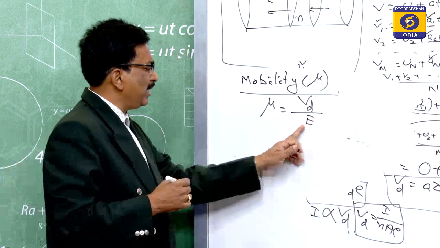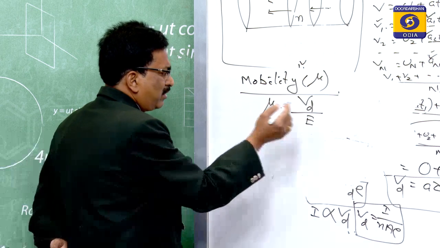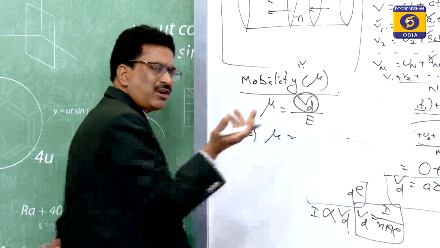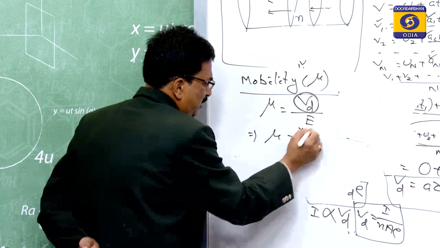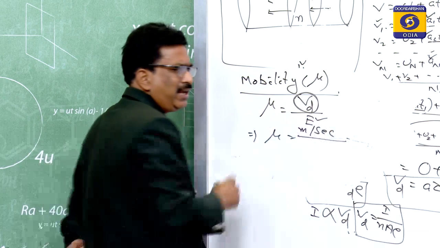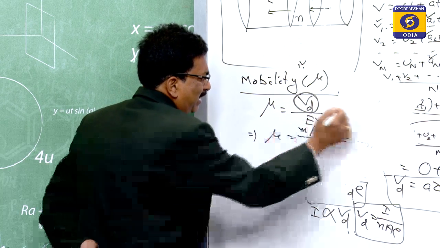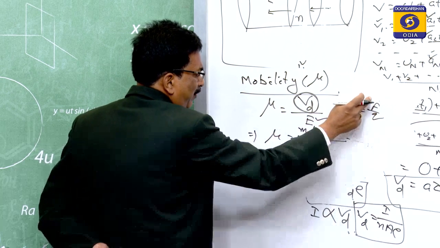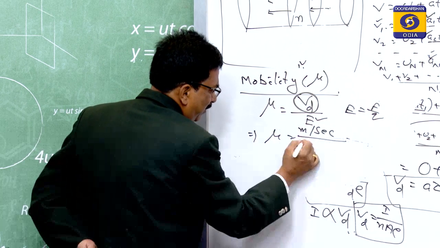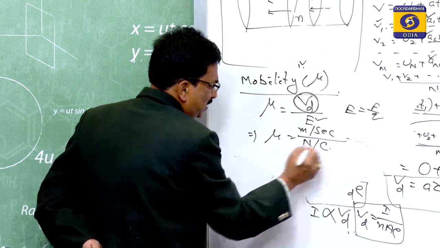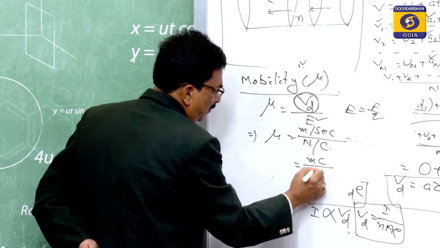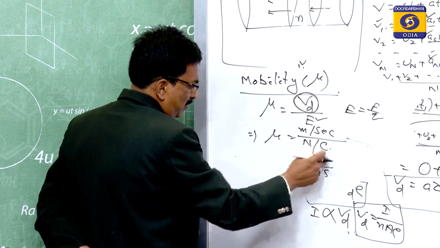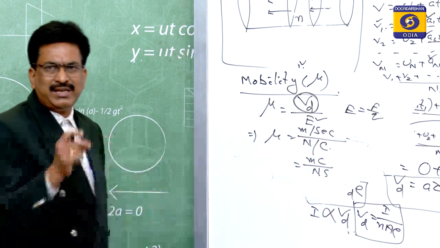Drift velocity by the electric field means, if we go for its unit or dimension, mu will be the drift velocity, which has the common velocity unit, meter per second, divided by E, the electric field intensity. As I have written earlier, E is equal to F by Q. So the unit of E is the unit of F by the unit of Q, that is Newton by Coulomb. So this is equal to meter Coulomb by Newton second. The second will come down and the Coulomb will go up. So MC by NS will be the unit of mu, that is its mobility.